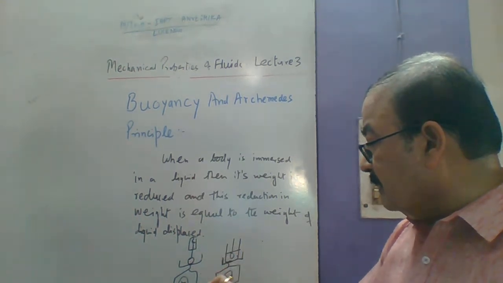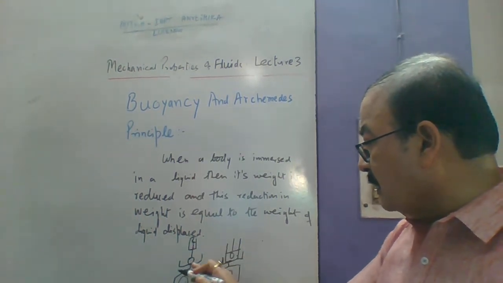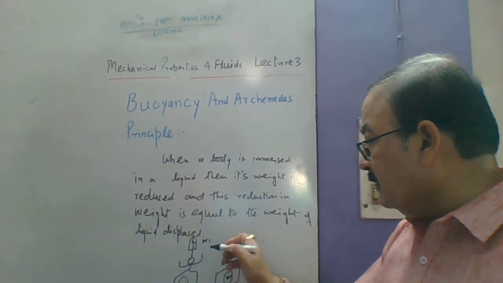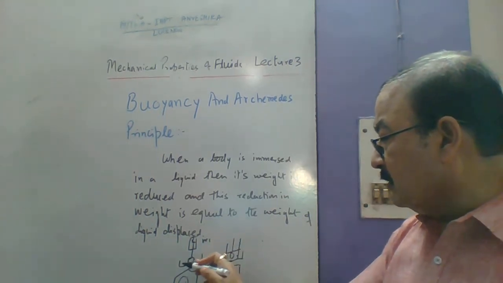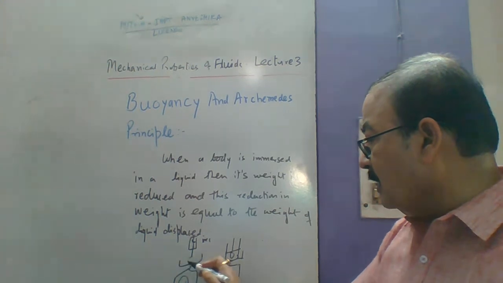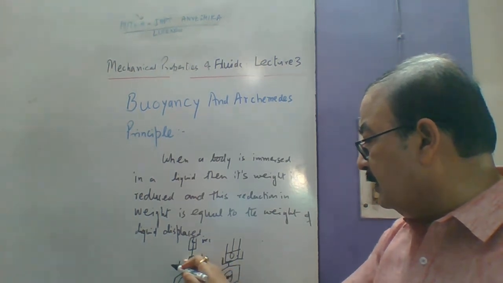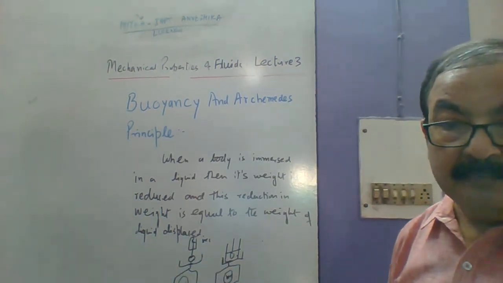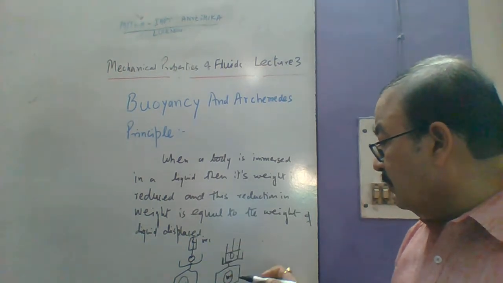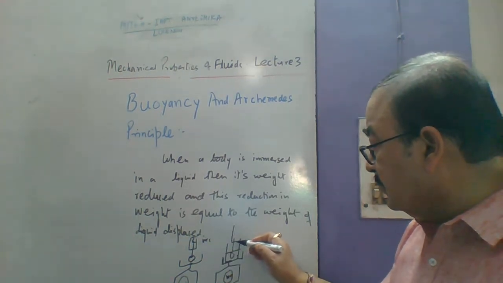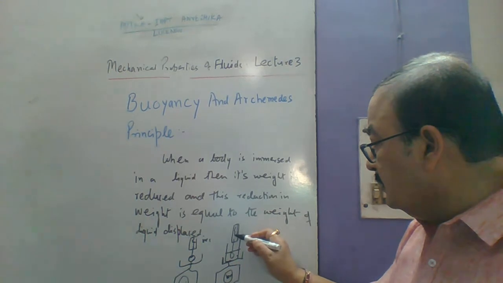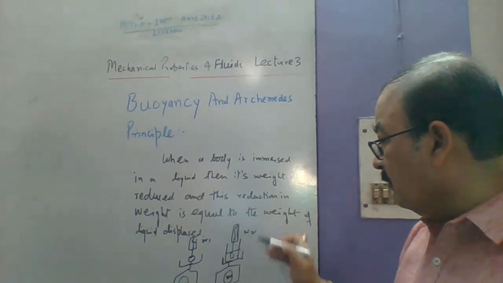Suppose this one is giving reading W1. It is not in contact directly, but rather it is in air, and then its weight is say W1. Again I am using the same spring balance, and now it comes out to be W2.